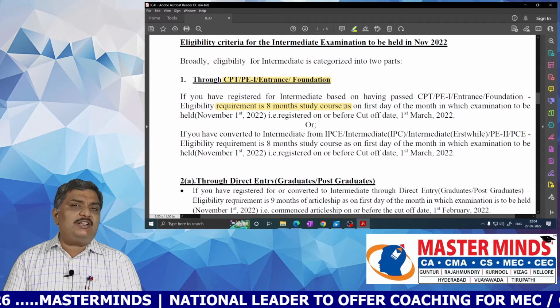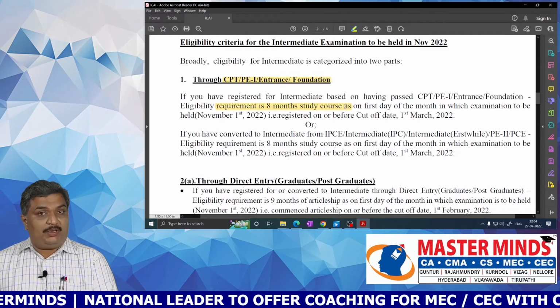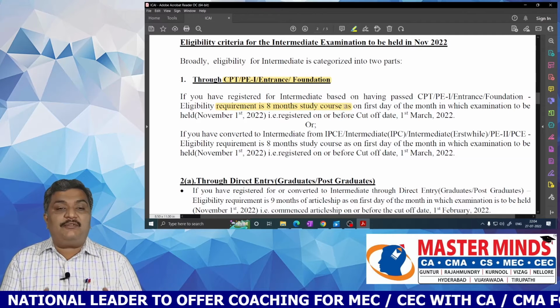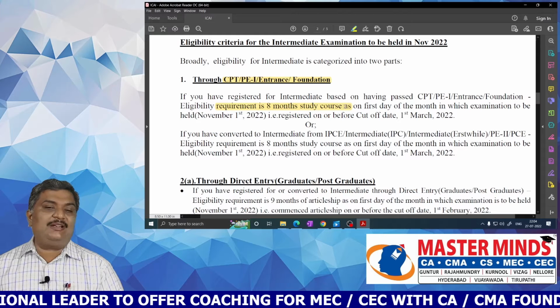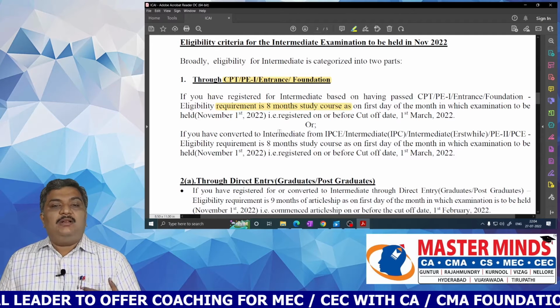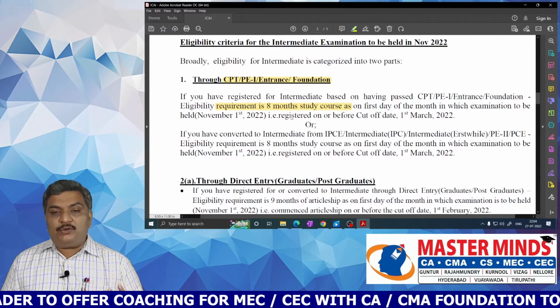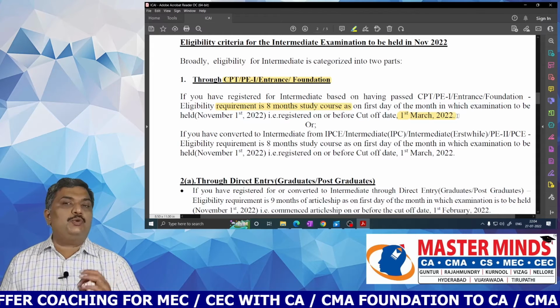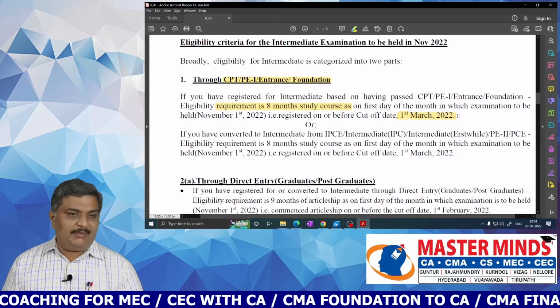In which month is the exam conducted? That is in the month of November. So as on November 1st, 2022, there should be a definite study period of 8 months. That means the students have to register on or before 1st March 2022. Only those students are allowed to write the intermediate examination.